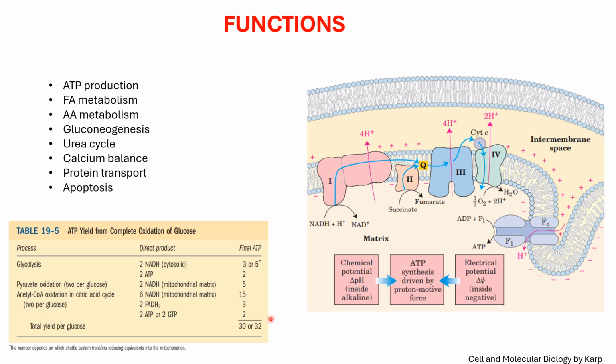Now let us look at the energy yield or energy stoichiometry. You can see in glycolysis, during the Krebs cycle and during oxidative phosphorylation, 30 or 32 ATP are generated. It depends on how this pyruvate goes into the mitochondrial matrix, whether 30 or 32 ATP would be released. So this is all about the structure and functions of mitochondria.